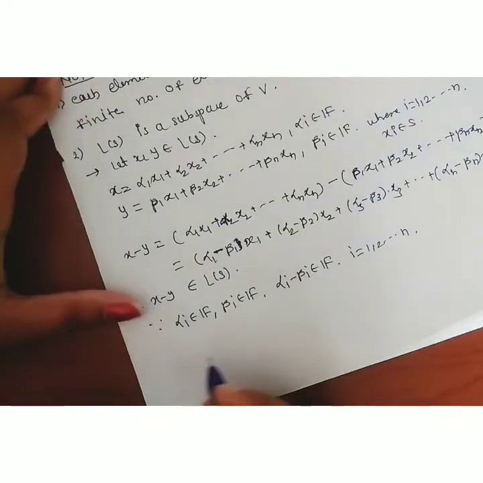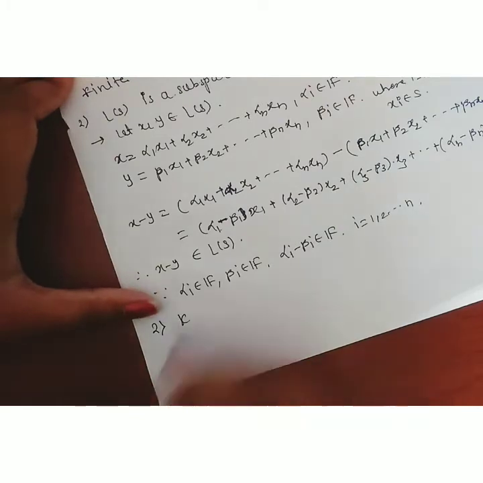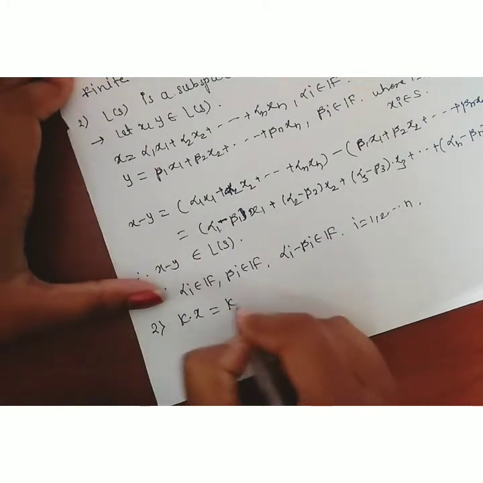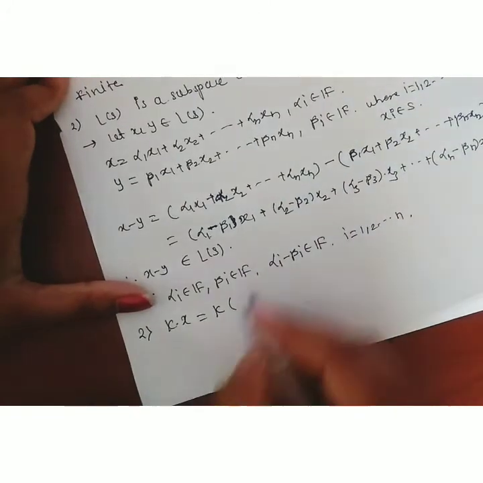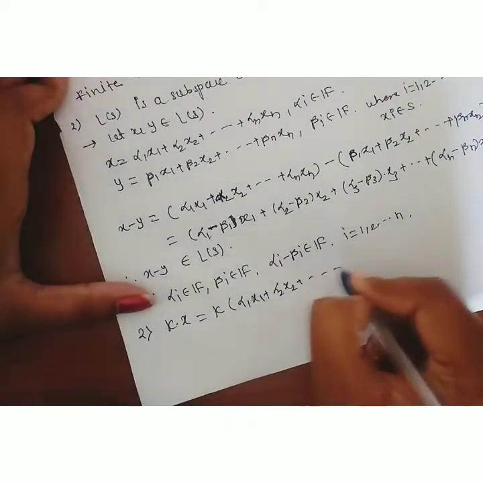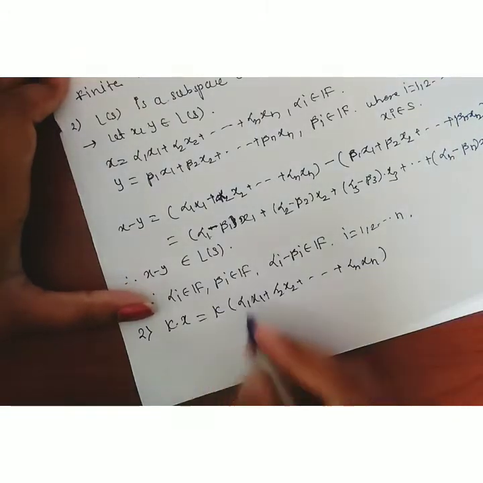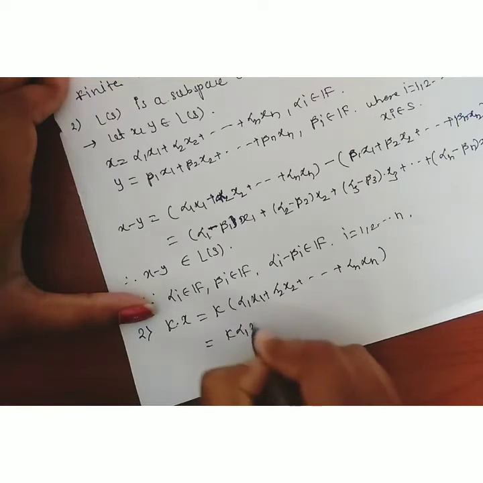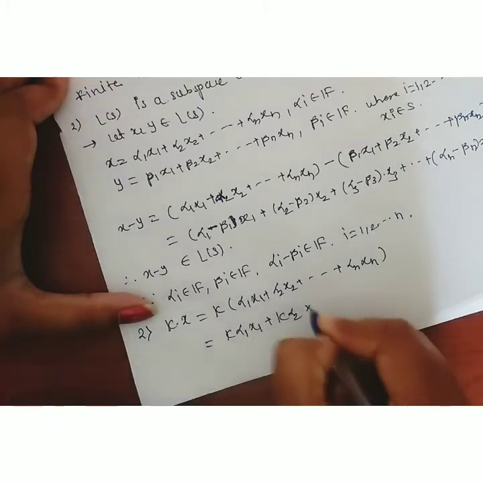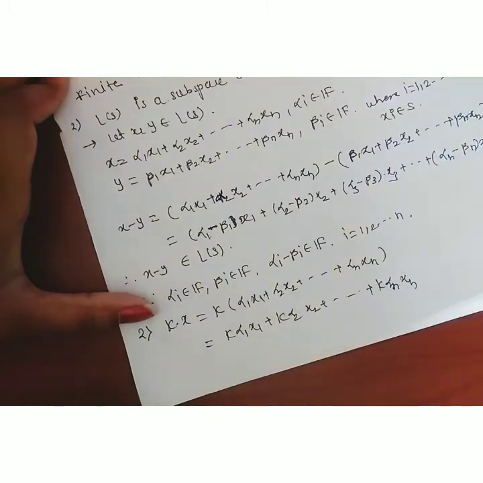Now, what do we have to show? The second condition is that for any scalar k, k into x also belongs to this set. Therefore, consider k into x. What is x? x is nothing but alpha 1 x1 plus alpha 2 x2 and so on up to alpha n xn, multiplied by k inside the bracket, which is equal to k into alpha 1 x1 plus k into alpha 2 x2 and so on up to k into alpha n xn.